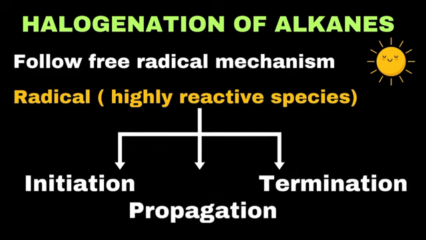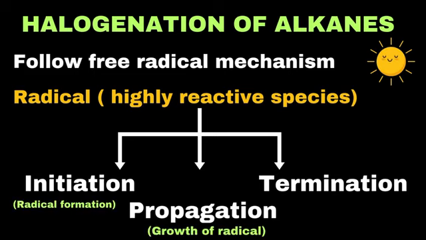In the first step, during initiation, the formation of radicals takes place. During the second step, propagation takes place. Remember that propagation means the growth of free radicals. In this step, radicals will keep on growing during several reactions and will result in the formation of many valuable products. In the last step, 2 radicals will react with each other to form a stable product. Here, we need to understand that termination refers to the ending or termination of radicals.